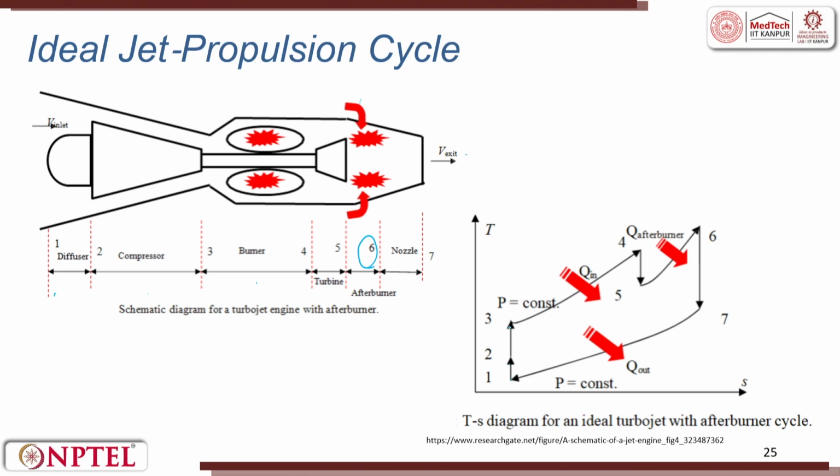So, 1 to 2 to 3 is compression, so the pressure increases. Then from 3 to 4 in the burner there is heat addition, then turbine, and then at the reheat portion, 4 to 5, again there is heat addition happening here. Then from 6, the afterburner, to the nozzle exit, you have a temperature drop, and then from 7 to 1 is a constant pressure line where heat is rejected. So, 6 to 7 is a temperature drop.